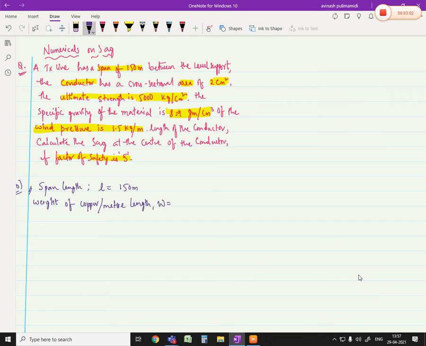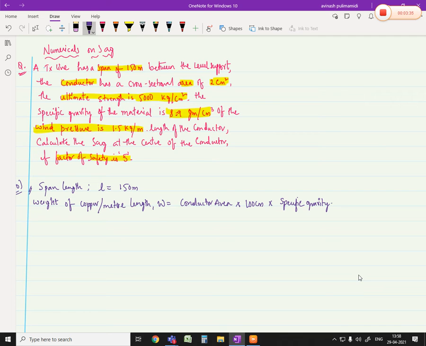That is W is equal to, what we'll be writing here? Conductor area into 100 centimeter into specific gravity. If you don't follow this, go back to the SAG important factors.